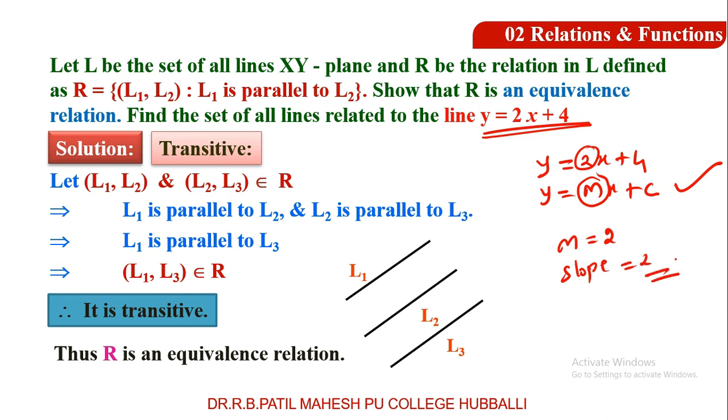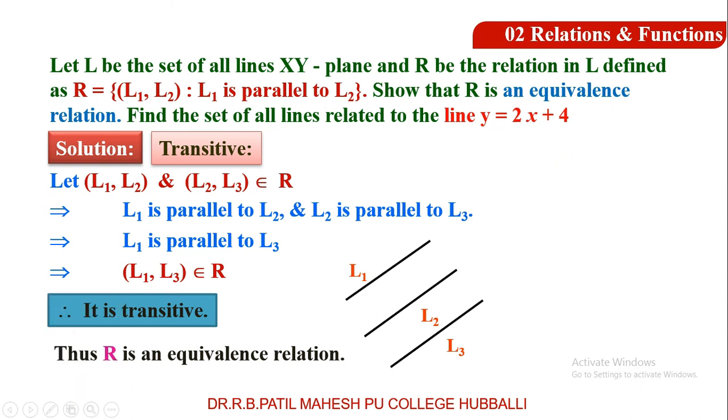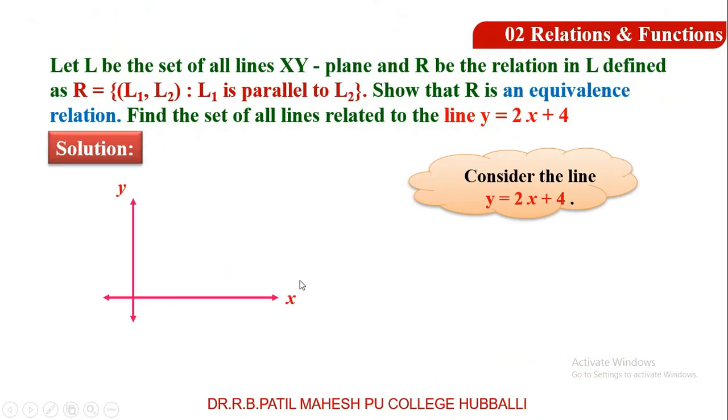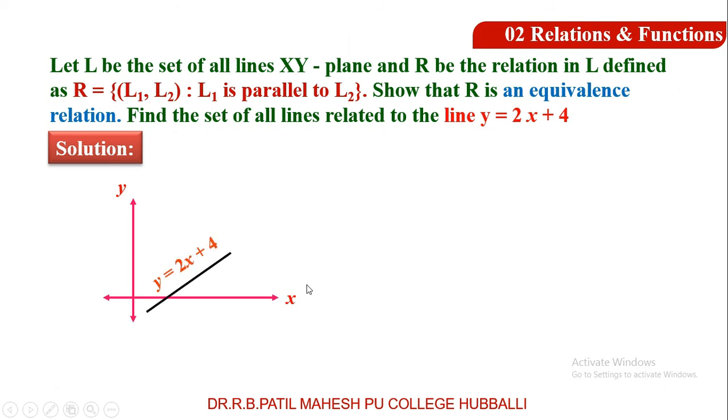is 2. Hope you are understanding. Y equal to 2x plus 4. The line is in the form of y equal to mx plus c and m value is 2, it means the slope of the straight line is 2 here. So if you know this much, then you will understand the answer for that question. Consider the line y equal to 2x plus 4 in the xy plane. This is the straight line y equal to 2x plus 4 having the slope 2 here.